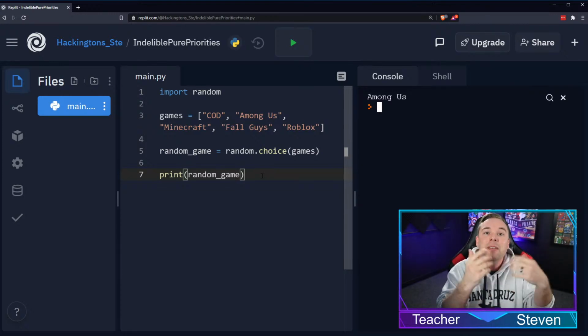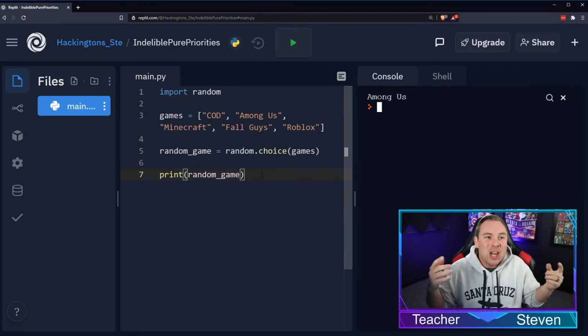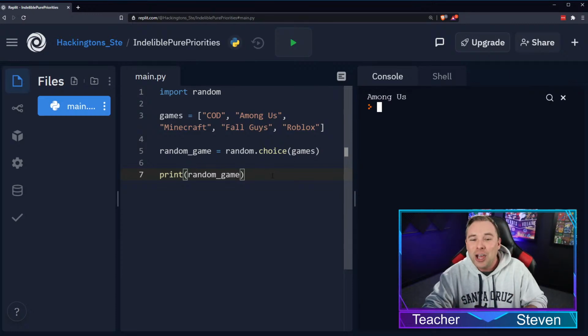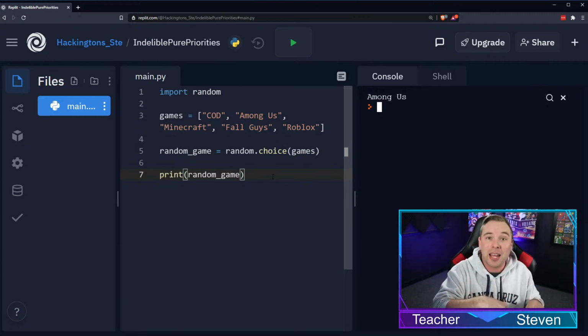And this is all good and great for somebody who's actually programming this project. But what if we want to give this to one of our friends to use? Well, they wouldn't be able to change the code. They have no idea what programming is. They're not as cool as you are. So let's go ahead and change this up a little bit. Let's allow the user to input a list of their items, and then we choose from there.